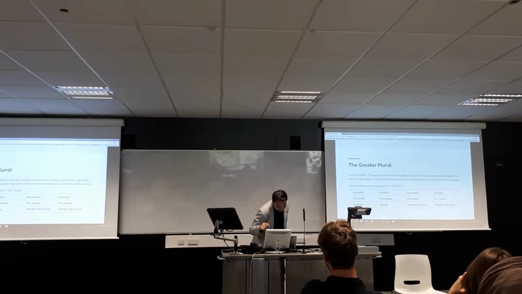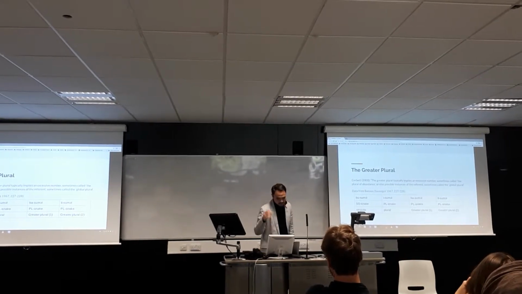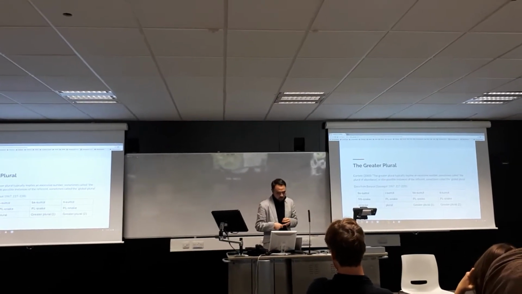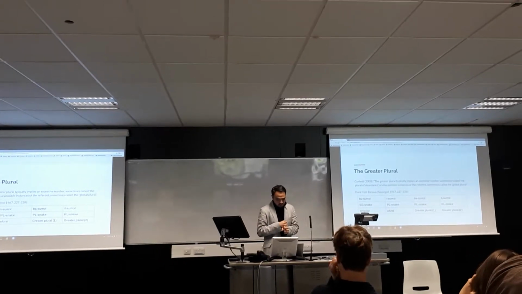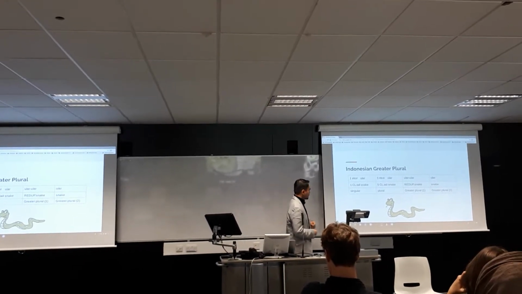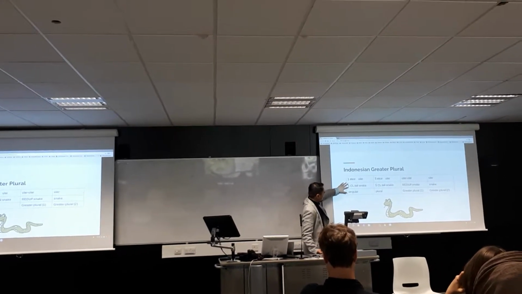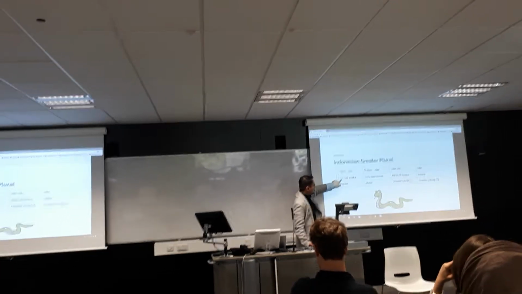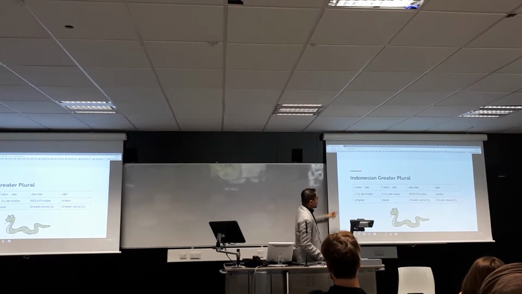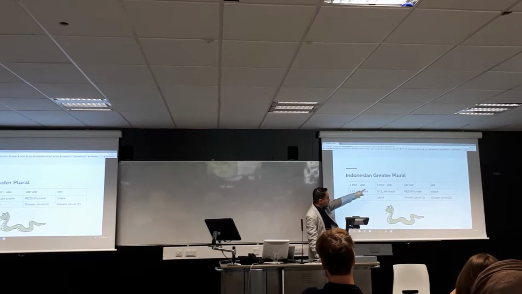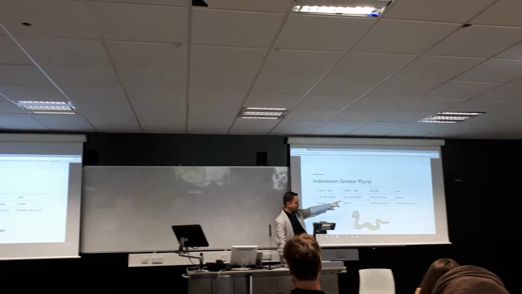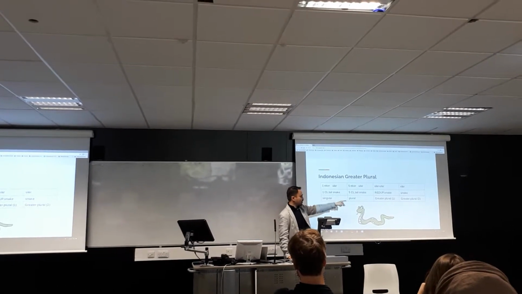Now, in Indonesian, do we have this? Yes, we do. In Indonesian, the plural is normally marked by a classifier, which we'll see later on. And the greater plural is by reduplication or by bare noun. That's shown in the next slide. Here we have singular 1, the numeral. The classifier is ekor, which means tail, basically, but tail is always used for animals. And for the plural, we have 5, and then the same thing, tail and snake, no morphological change whatsoever.